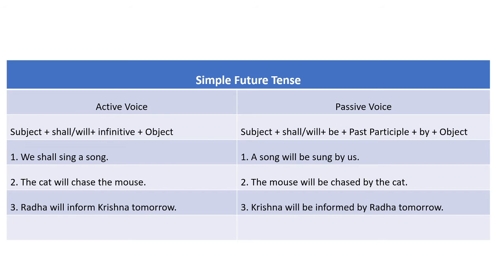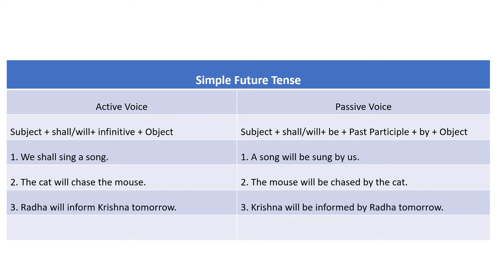of the main verb. So here in this sentence, Radha will inform Krishna tomorrow, there is a lexical verb, that is inform. So the past participle of the verb inform is informed. So here in our answer, Krishna will be informed by, after that by is written, and by is followed by object.